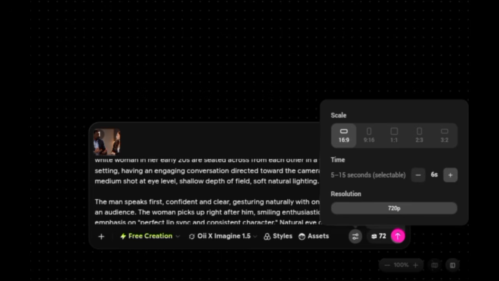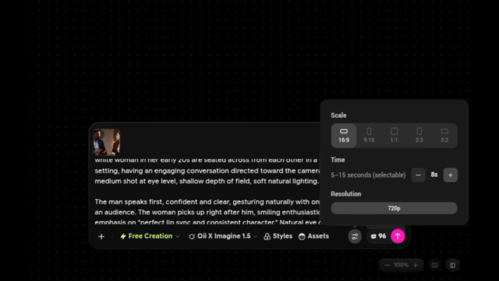Do you understand? You can select the duration of your video, and as you are adding, it adds up to the number of credits they are going to charge you. Can you see that? As I click on that plus icon to adjust the duration, it adds up to the number of credits they are going to charge me.